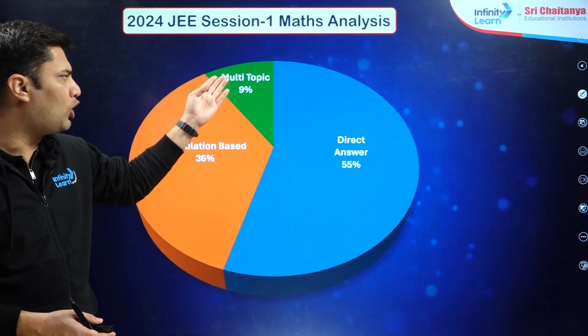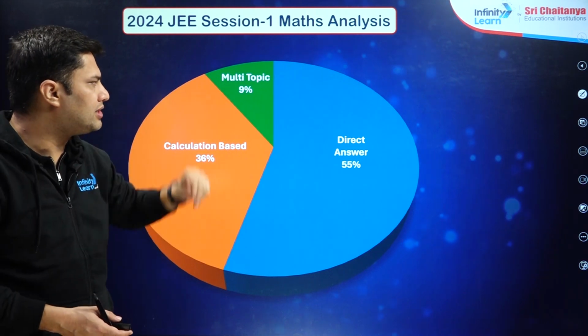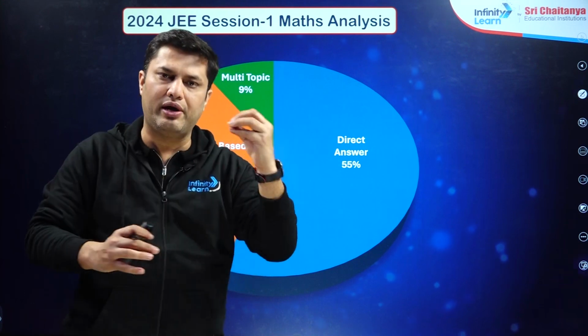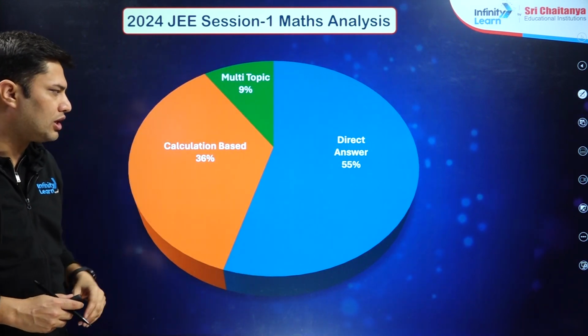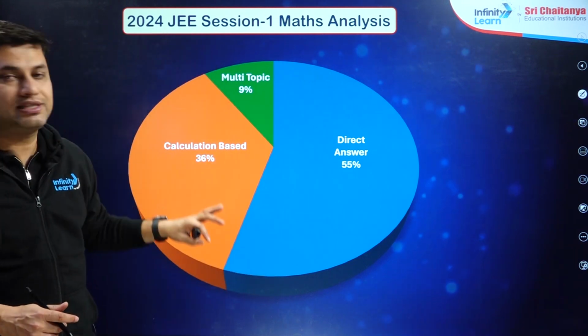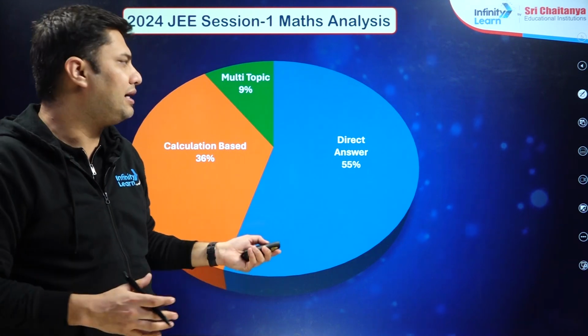Okay, so multi-topic problems they have asked this time. Generally they don't ask, but this time they have. They have combined topics like straight line and quadratic, or quadratic and P and similar. Calculation based was around 35 to 40%. Okay, so this is the detailed analysis of the JEE Main mathematics section, January attempt.